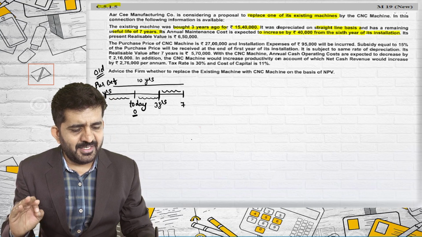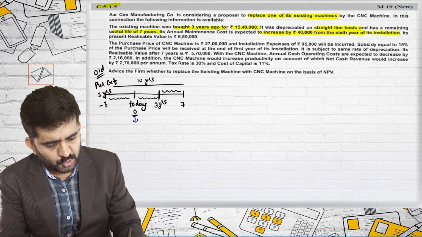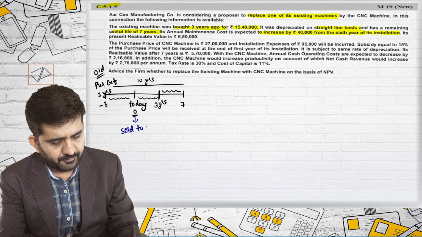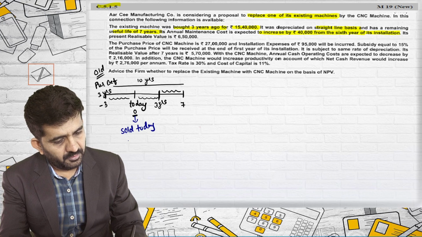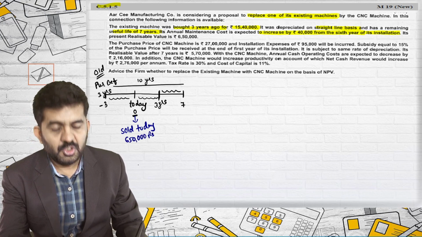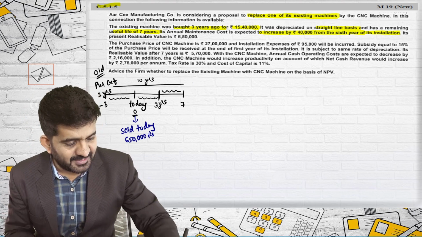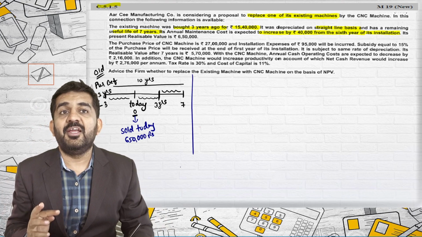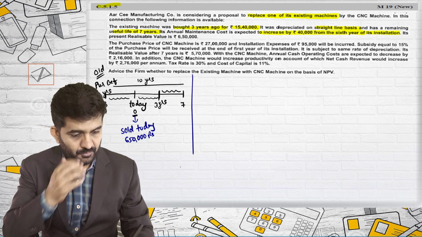Its present realizable value is 6,50,000. So it can be sold today for 6,50,000 rupees. So if you are taking a decision of replacement, you will be selling this machine. And if you are selling this machine, it will be your cash inflow.